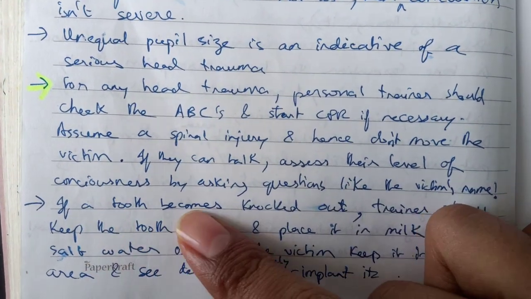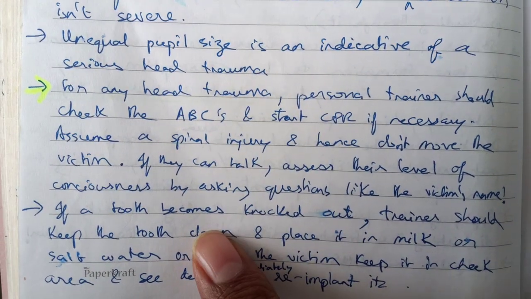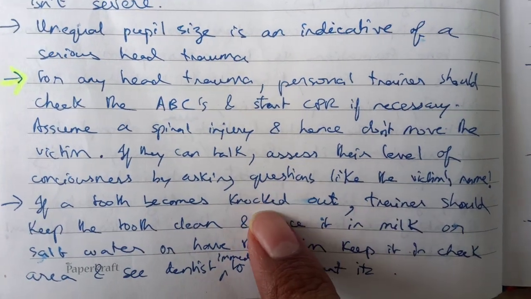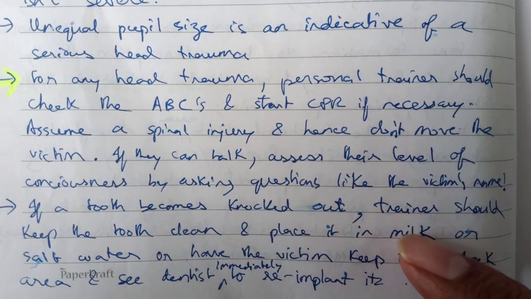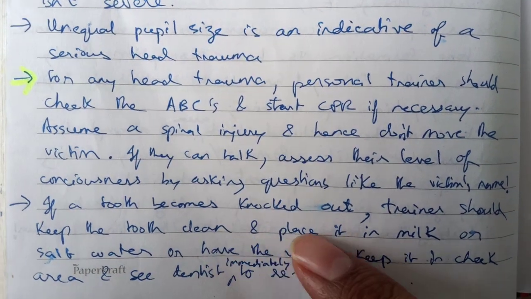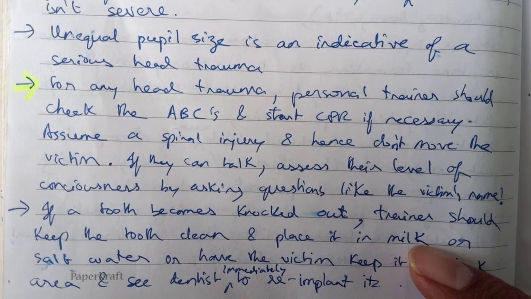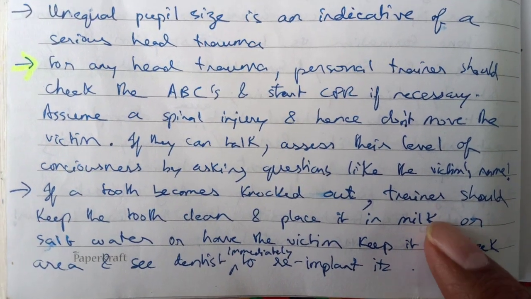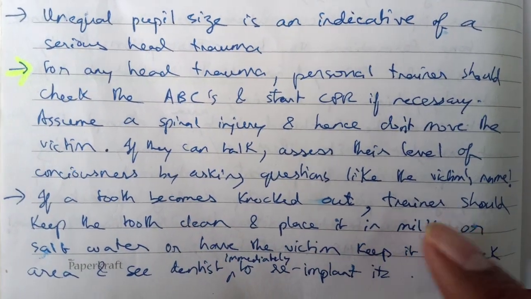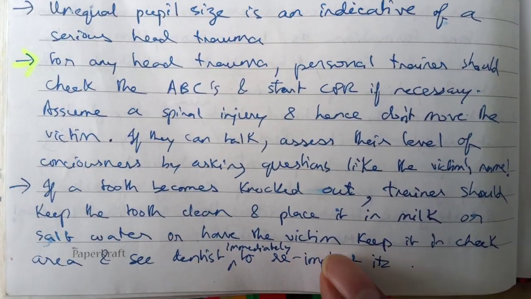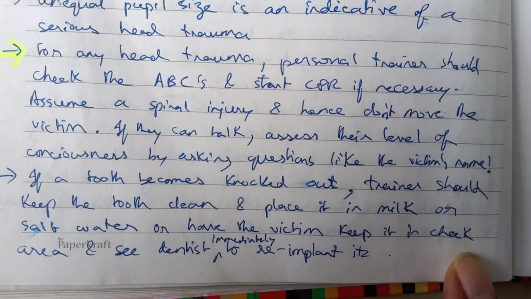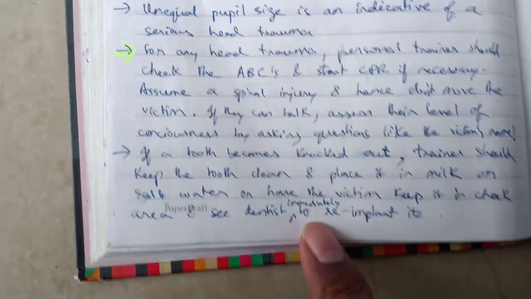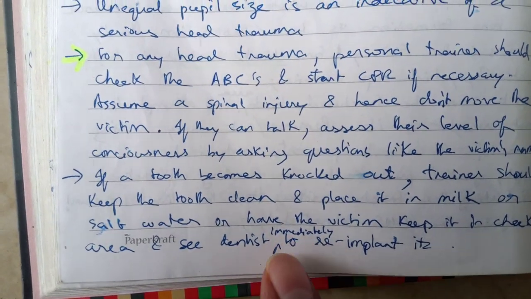Now this is interesting. If a tooth becomes knocked out, especially in boxing and all that, since I was into kickboxing and stuff, this is something that was handy for me. In case someone's tooth has been knocked out, the trainer should keep the tooth clean and place it in milk. I know it's weird and absurd, I can't imagine you doing that, but that's what ACE recommends. So you should clean that tooth and place it in milk or salt water, or have the victim keep it in a clean area, and see a dentist immediately to reimplant it.